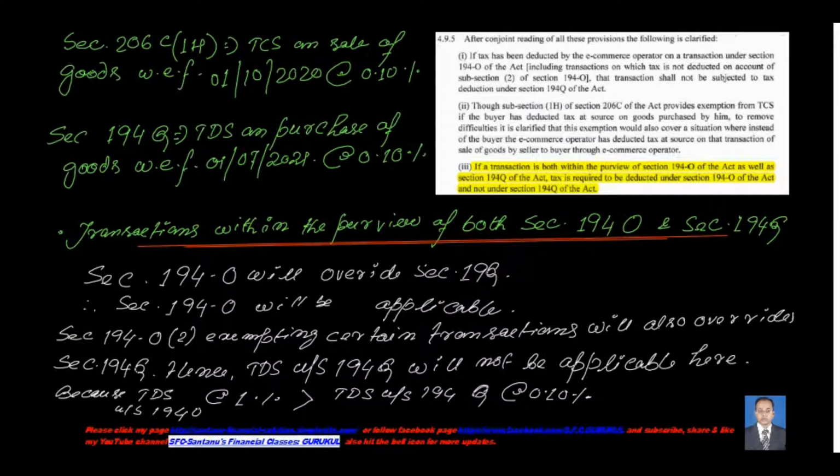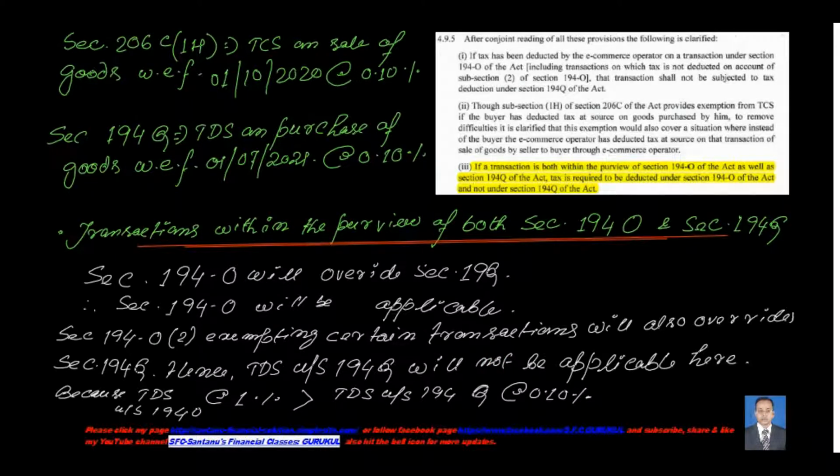Section 194O subsection 2, which exempts certain transactions, will also override section 194Q. It means any transaction which is exempted from TDS under section 194O subsection 2, on such transactions no TDS can be deducted under section 194Q. Hence TDS under section 194Q will not be applicable here.